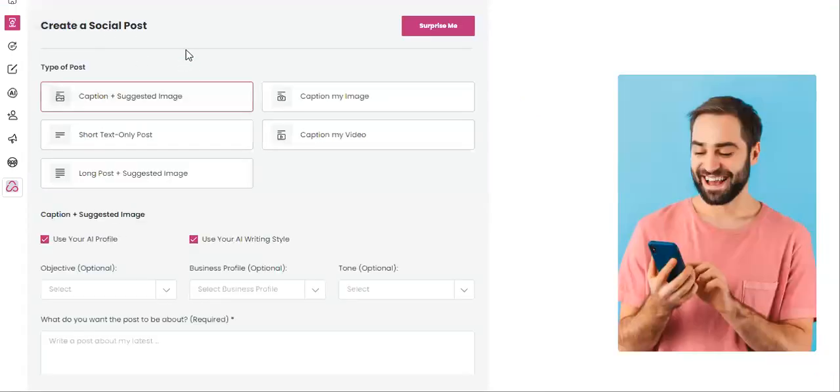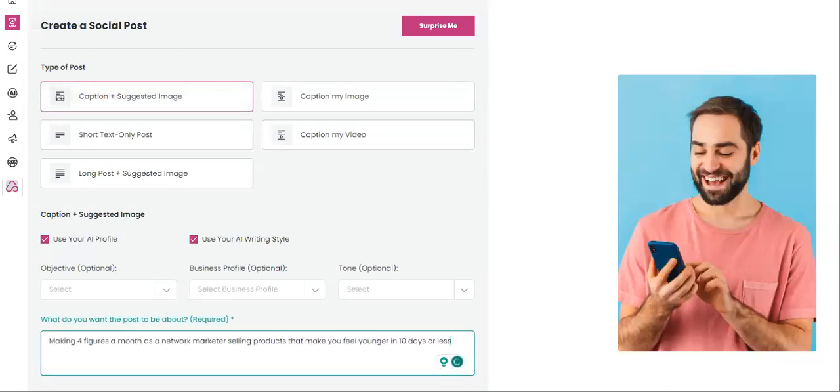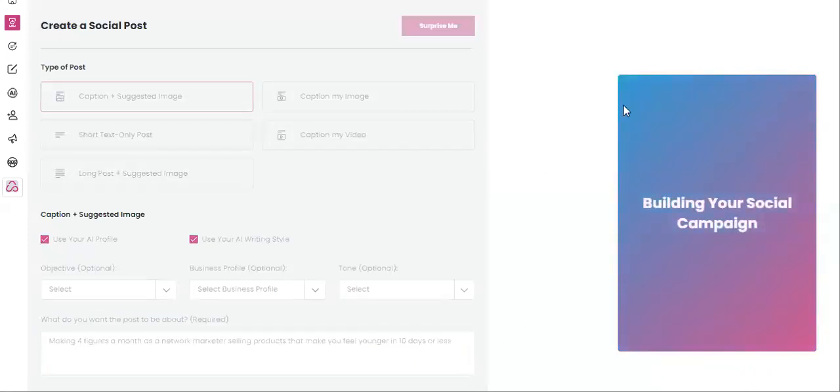I'm going to click on caption and suggested image, and I'm going to write, making 4 figures a month as a network marketer selling products that makes you feel younger in 10 days or less. Now, if you're in network marketing at all, you know there's at least 2 things really wrong with that. I'm going to hit the generate button, and right now, AI is coming up with a post, 4 posts actually, that I can put out onto Facebook, LinkedIn, X, and Instagram.